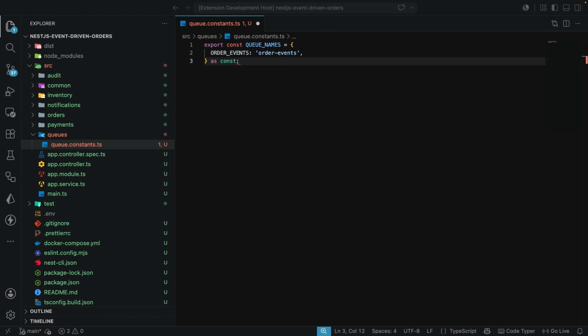After creating the queue constants, the next thing we're going to be creating is a queue module.